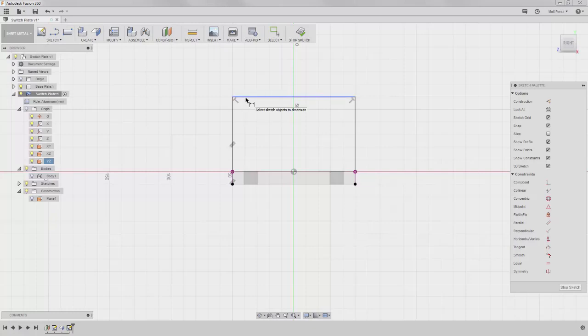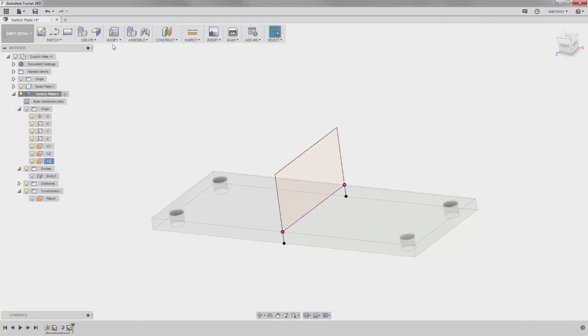We'll place a dimension between the top line of the sketch and the top face of the existing part. We'll set the value to 50 millimeters and notice that by selecting the top face, Fusion 360 projected another edge, creating a closed profile. We'll finish the sketch and again start the Flange tool.